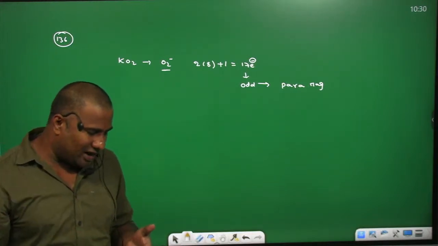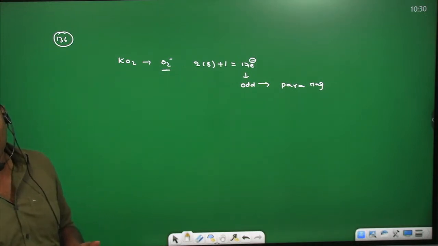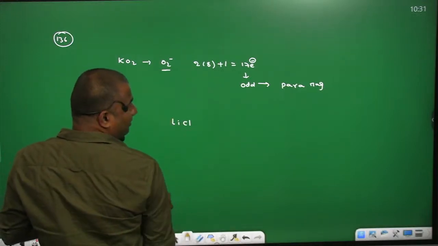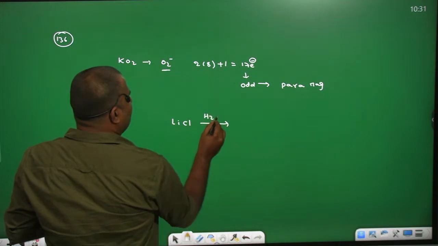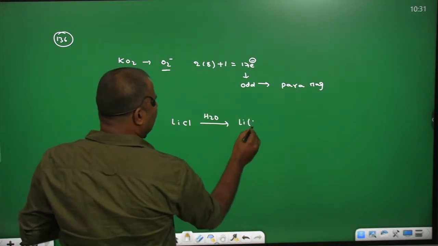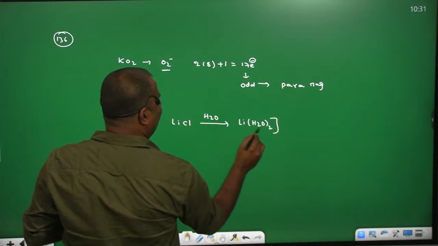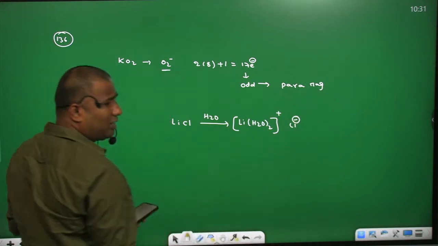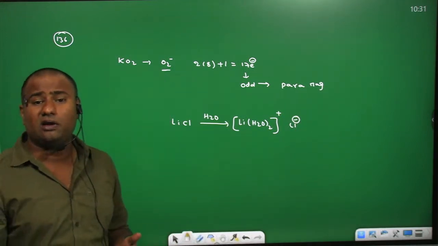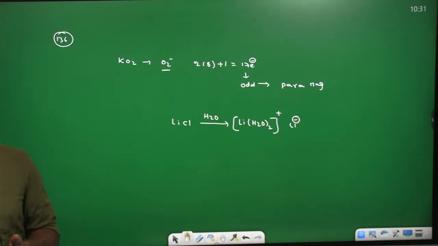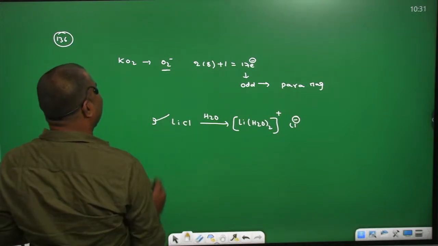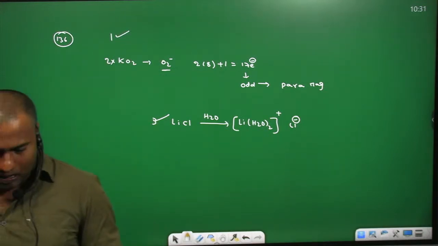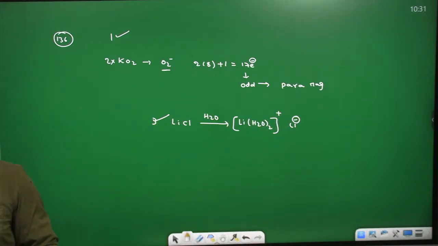While coming for the third one, lithium chloride exists as LiCl.2H2O, as we discussed already. If you add lithium chloride into the water, as lithium plus is small in size, it is going to form a complex with water, Li(H2O)2 plus, and Cl minus we are getting. So it is going to bring dihydrated salt by the formation of dative bond with water. So the third statement is correct, second statement is incorrect, first statement is correct. So you can go with A and C. That is 136.